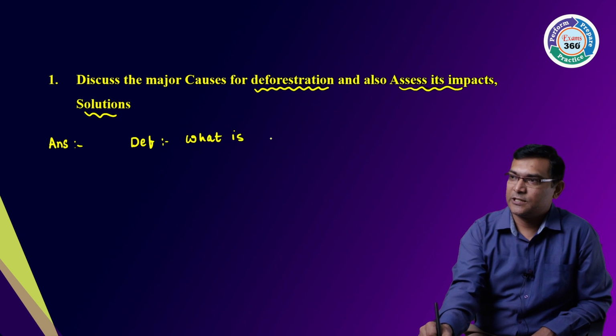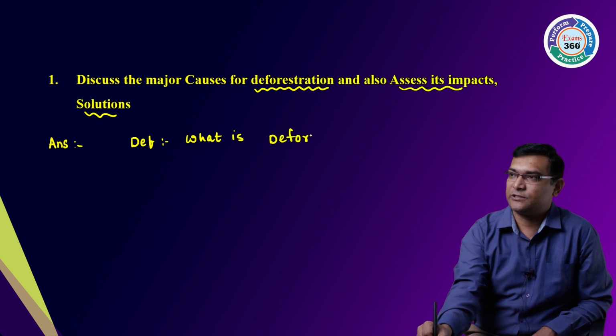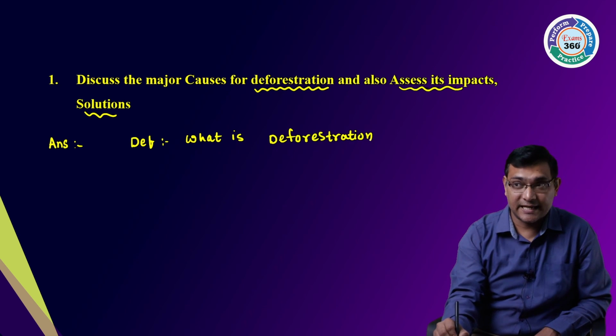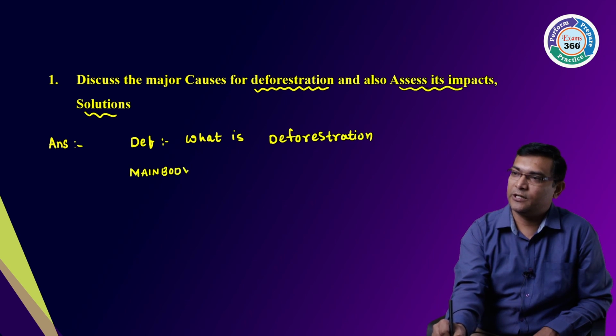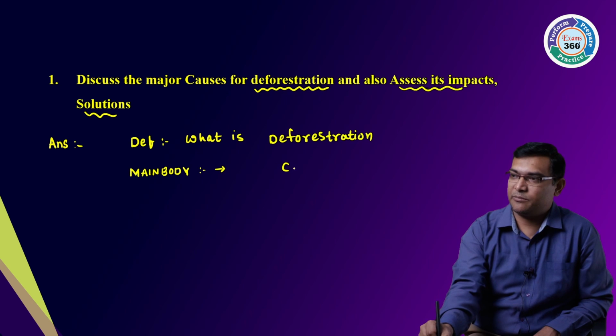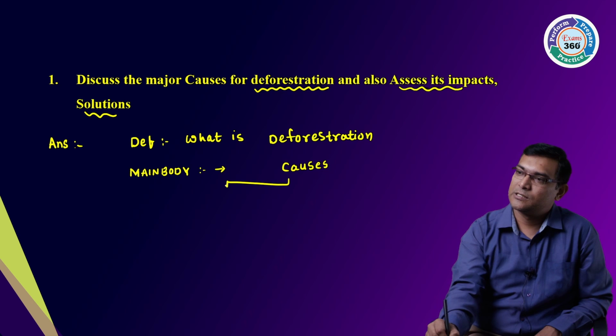What is deforestation? Second, in the main body, I will define what are the two causes. See, causes can be two types. One, the natural causes.